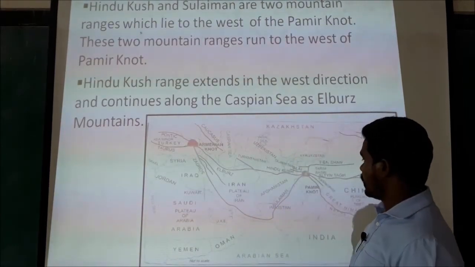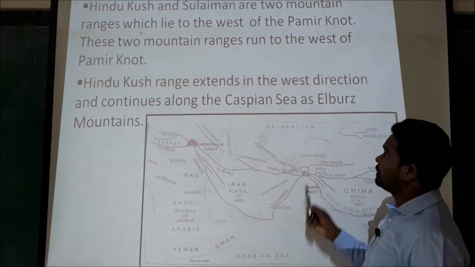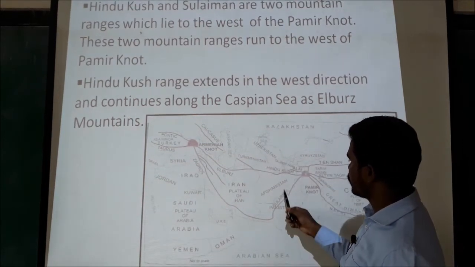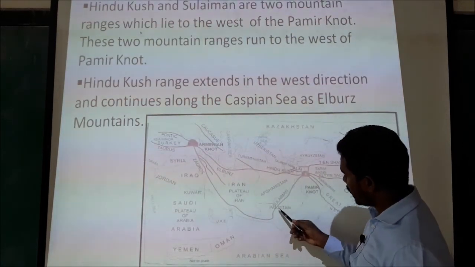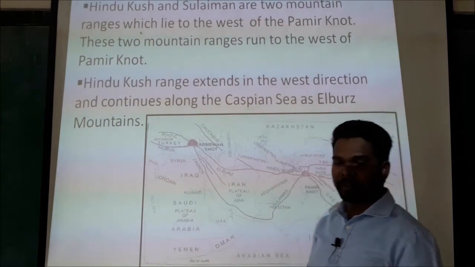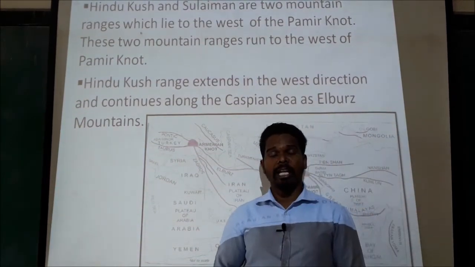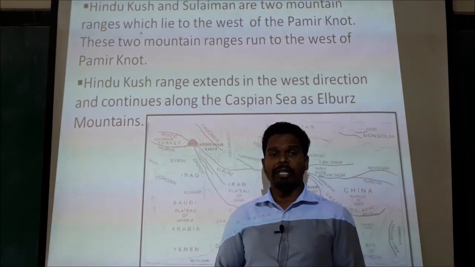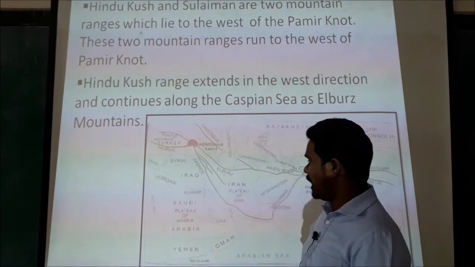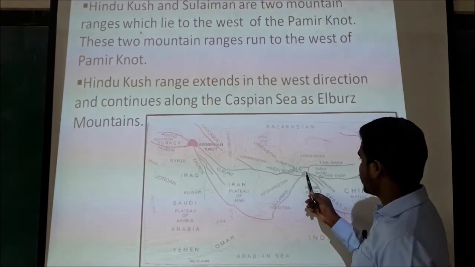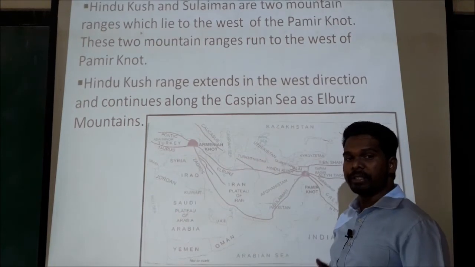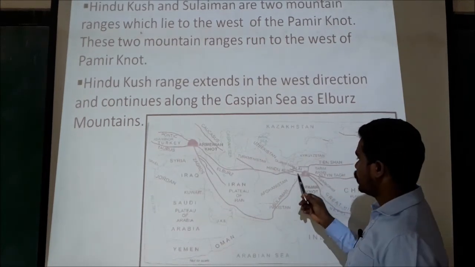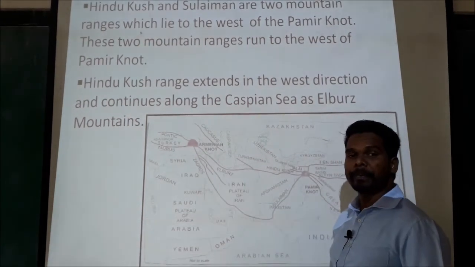So towards the west of Pamir Knot there are two important mountains, Hindu Kush and Suleiman. Okay, Hindu Kush and Suleiman are two mountain ranges which lie towards the west of Pamir Knot, and they run towards the west direction.